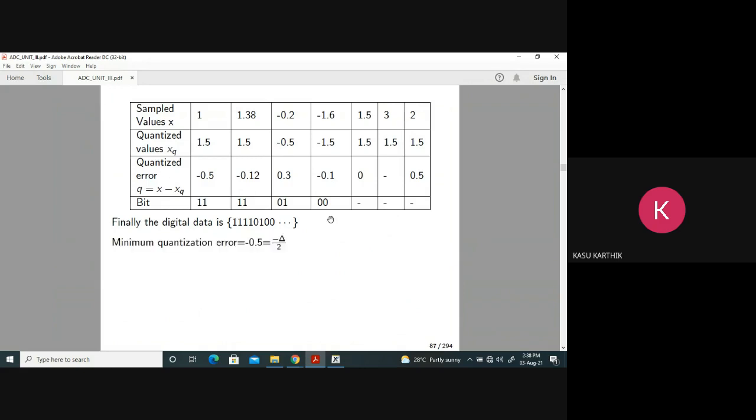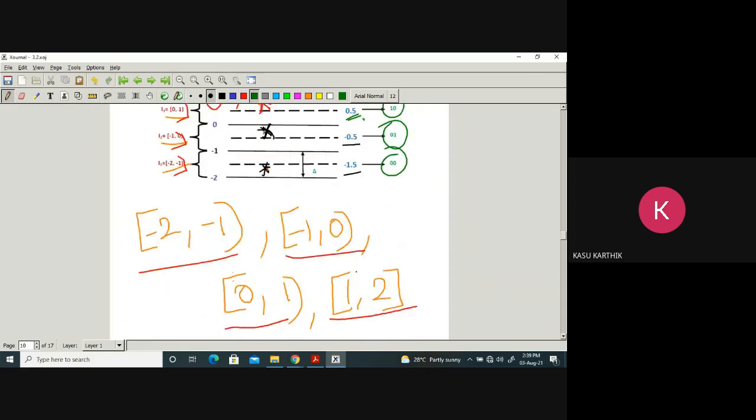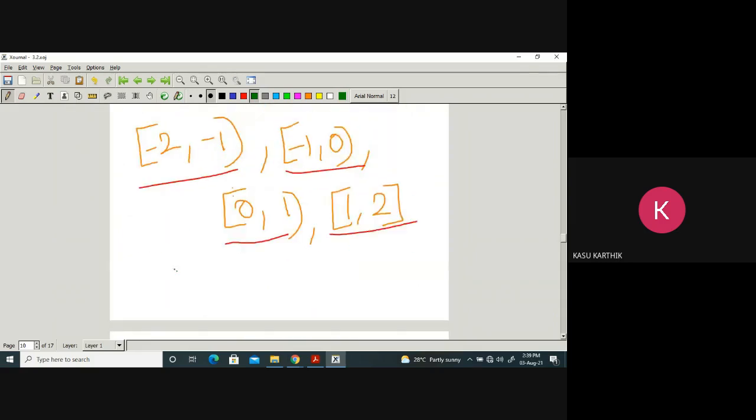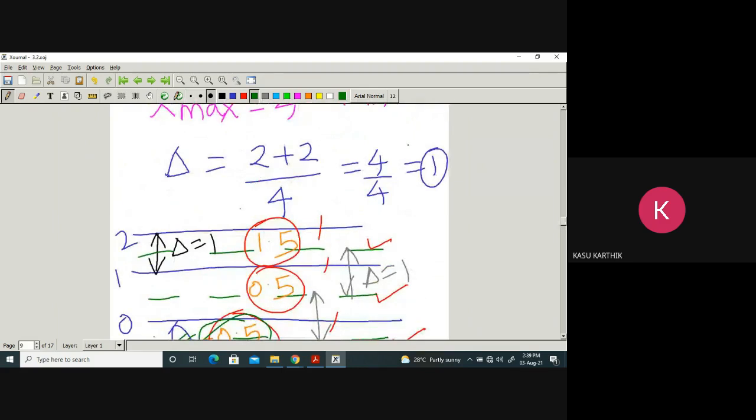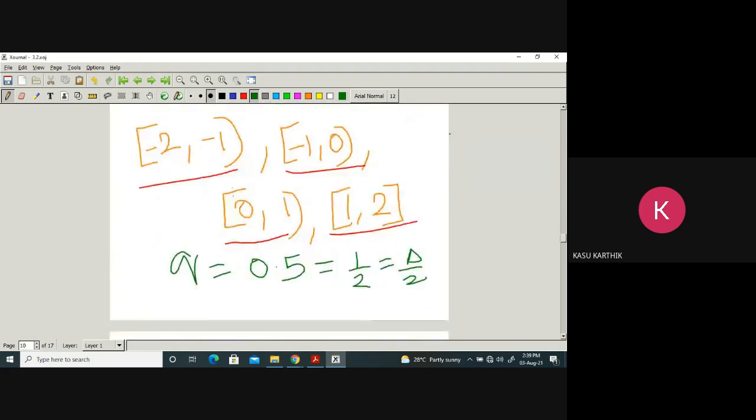Okay, this is very, very important. The minimum error is minus delta by 2. The maximum error is delta by 2. You observe here. What is the maximum error we are getting? 0.5. What is 0.5? In this case, delta maximum is, Q equal to 0.5. The maximum is 0.5. But what is 0.5? 1 by 2. That is equal to delta by 2. Why? Because here delta equal to how much? Delta equal to 1. So the maximum error is delta by 2.